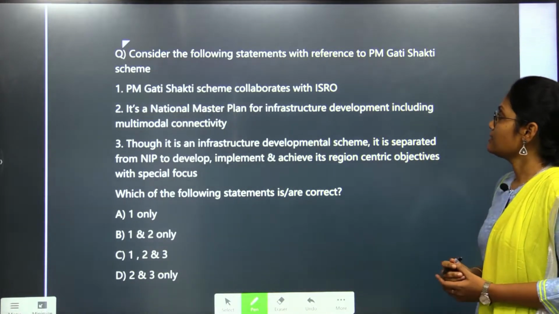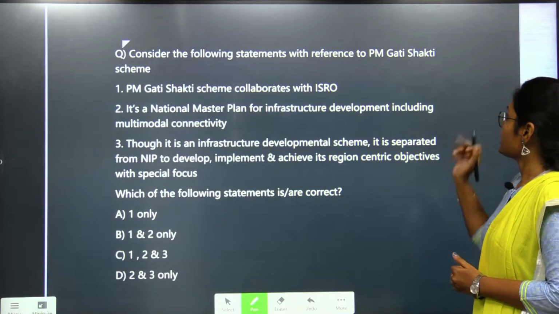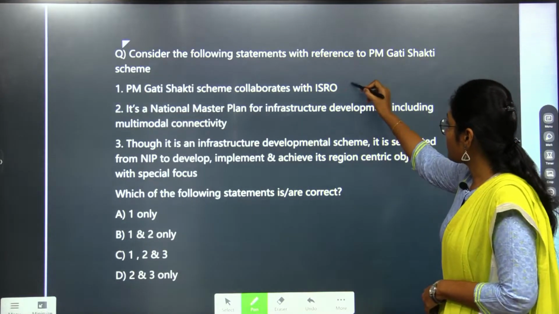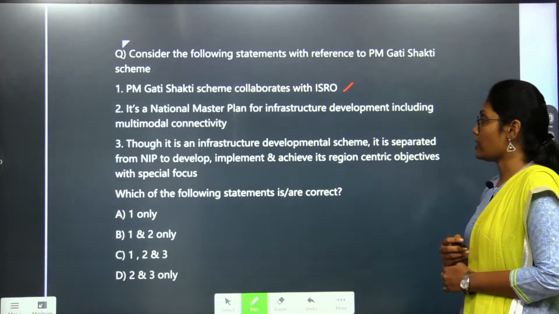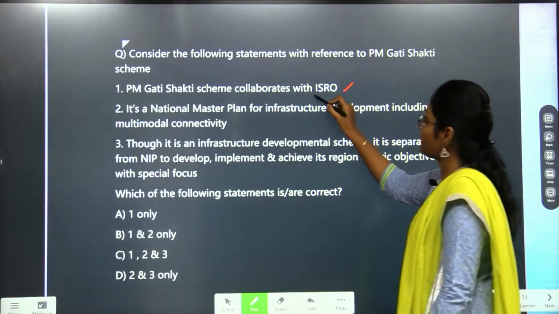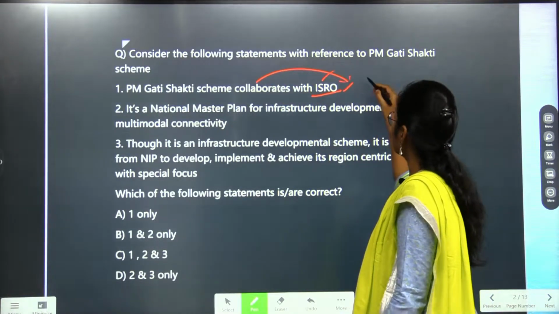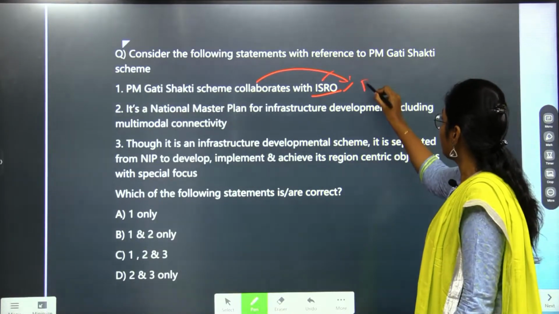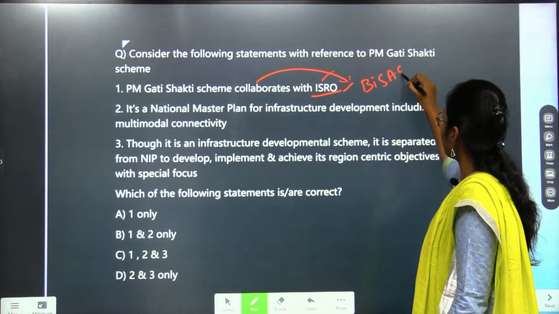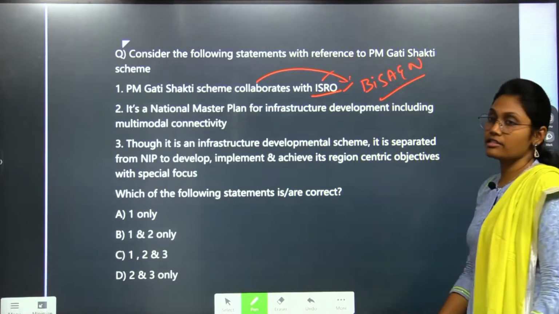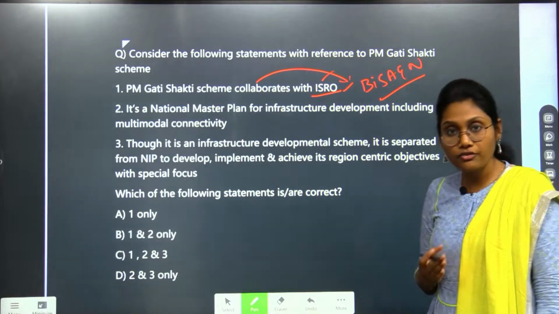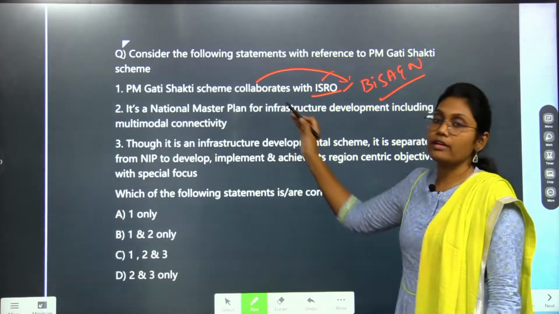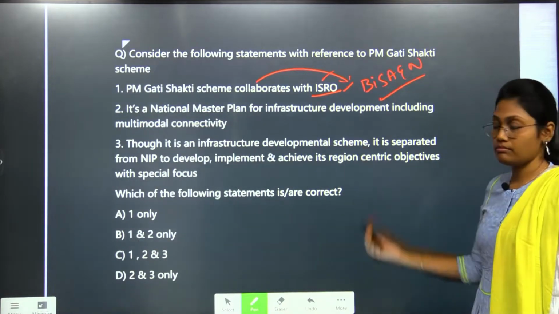The question reads as, consider the following statements which are correct regarding the PM Gati Shakti. The first statement says that PM Gati Shakti scheme collaborates with ISRO. Yes, it is correct. It collaborates with ISRO's imagery and spatial techniques contributed by BISAG, the Bhaskaracharya National Institute for Space Applications and Geoinformatics. In that area, it helps the PM Gati Shakti scheme to develop its schemes and all.